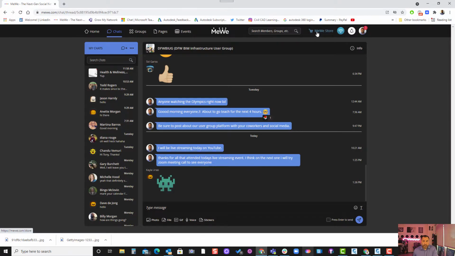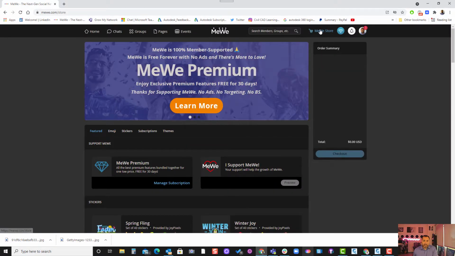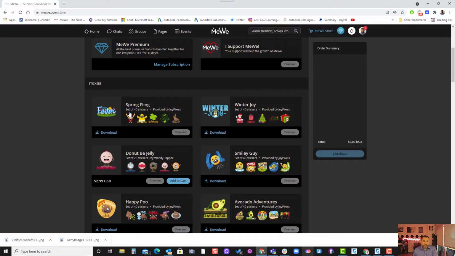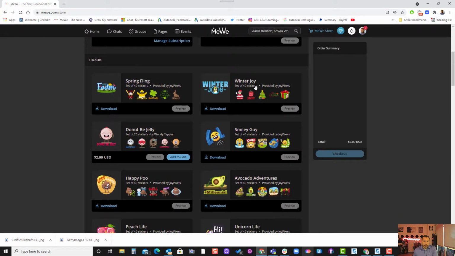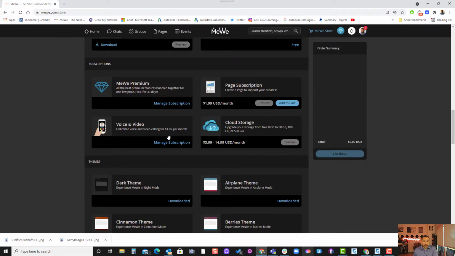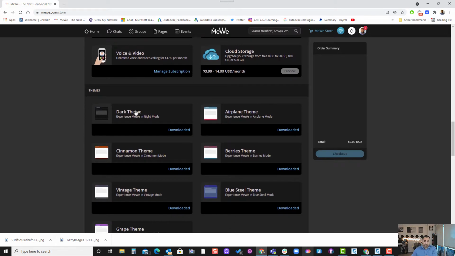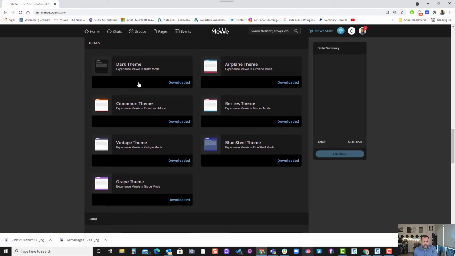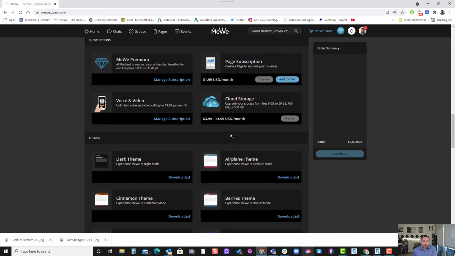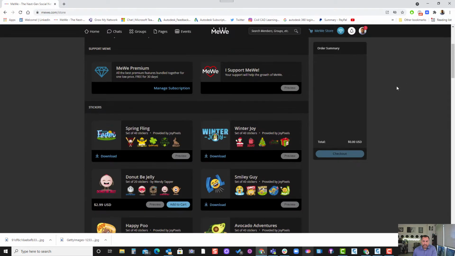The MeWe store. Up in the upper right hand corner there is the MeWe store. So here you can purchase subscriptions for emojis and different stuff like that for gifts. I got the subscription for video and voice where I can video and call you. I had to get a subscription for cloud storage since I'm uploading videos all the time. So I needed cloud storage. And then I also bought themes, how the themes look. Yours is probably white, mine is black. I have three different themes. The blue steel, the black dark theme, and I think I got the vintage theme. So you can download and purchase those themes and use them. That's why mine looks black. I'm using the dark theme.